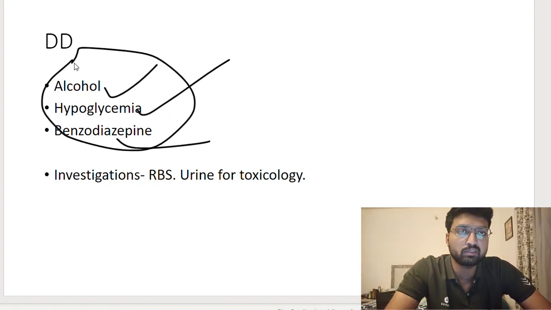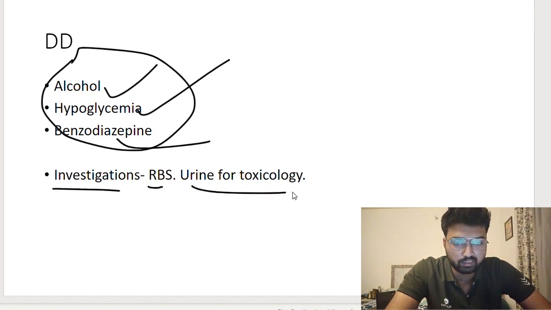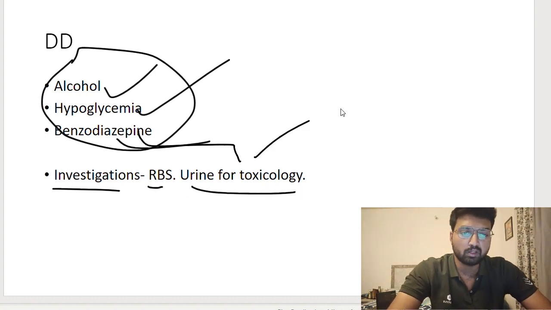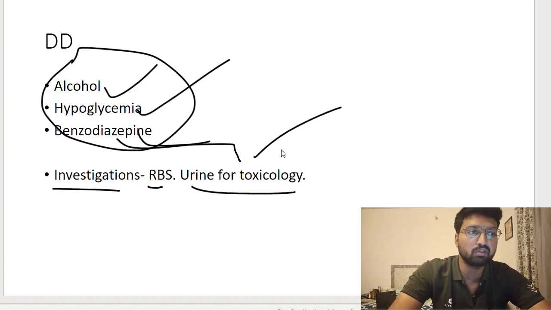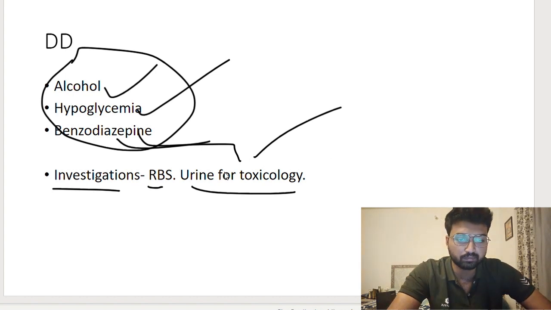So what will be the order for investigation? One will be RBS, to rule out hypoglycemia, and urine for toxicology. Through this we can find out both benzodiazepine and barbiturates from the urine report. If you have to add one more investigation, what will that be? It will be ECG.